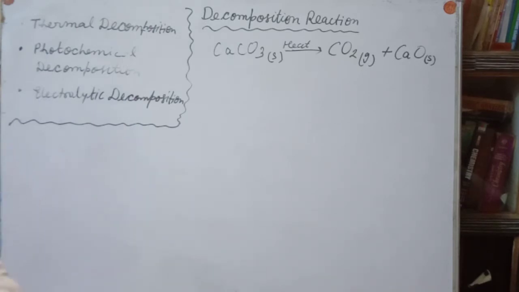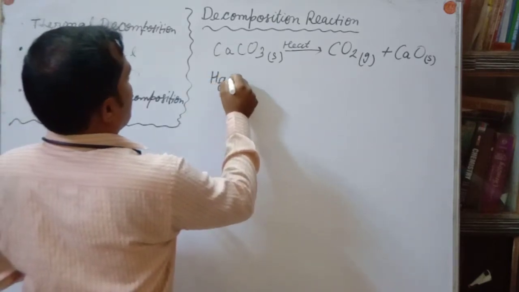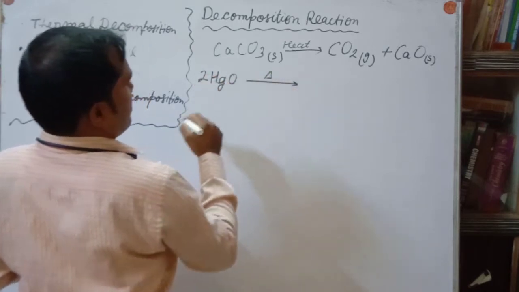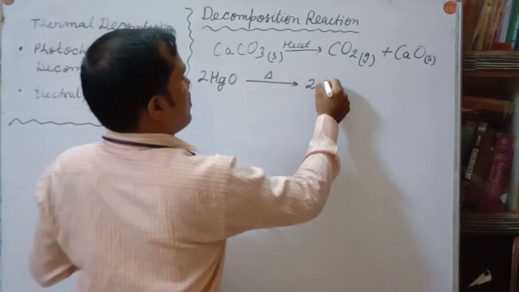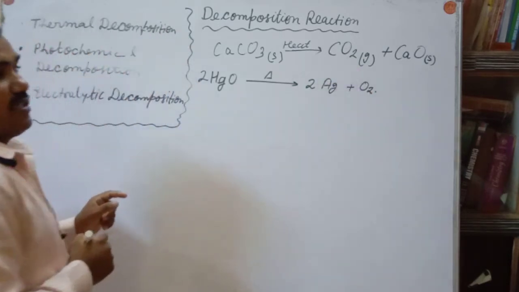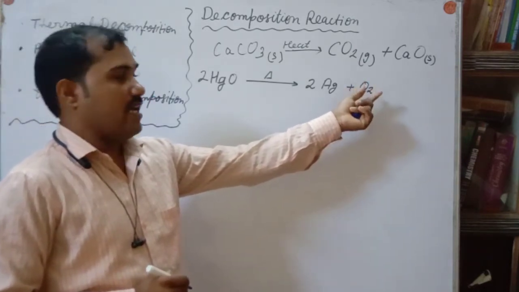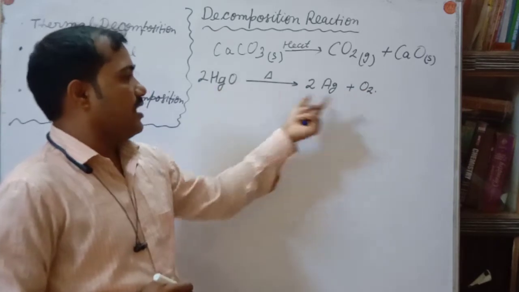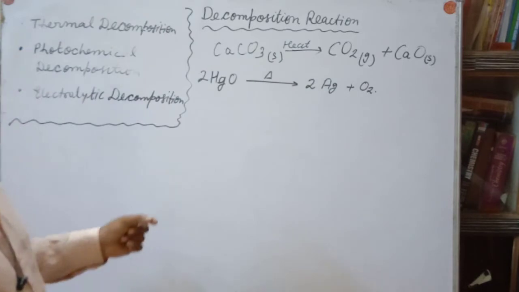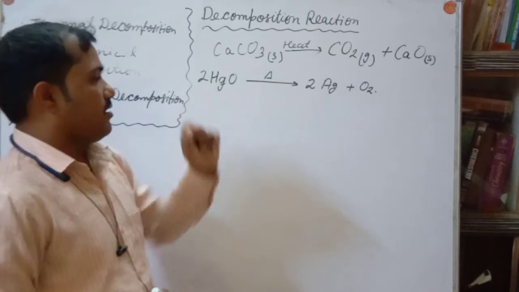which will break into two or more parts in the presence of heat. HgO, by heating, this is the symbol of heat, will convert into 2Hg plus O2. This reaction was given by Priestley to discover oxygen. The scientist Priestley gave this same reaction to discover oxygen. By heating mercury oxide, we are getting mercury plus oxygen.